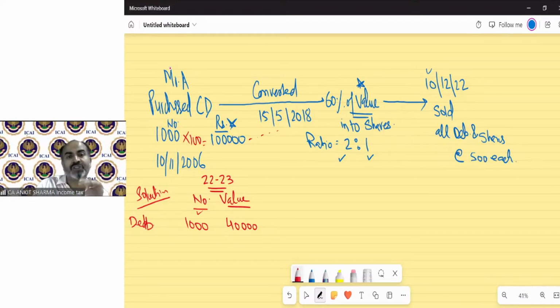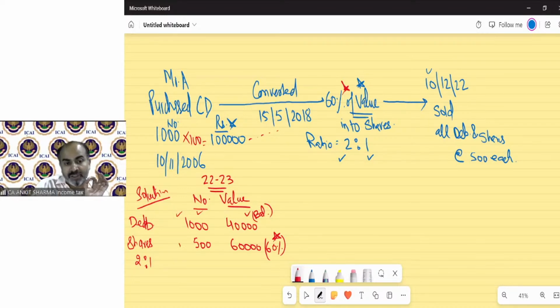So the number will not change, the value has changed. For the shares, for 2 debentures you will get 1 share. So if there were 1,000 debentures, the number of shares will be 500. And the cost will be 60%, because 60% has been converted into the value of shares. The balance will remain as the cost of acquisition for the debentures. Clear? So now we have 1,000 debentures remaining, 500 shares, debenture value 40,000, share value 60,000.